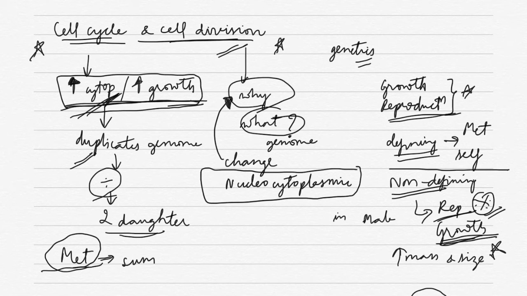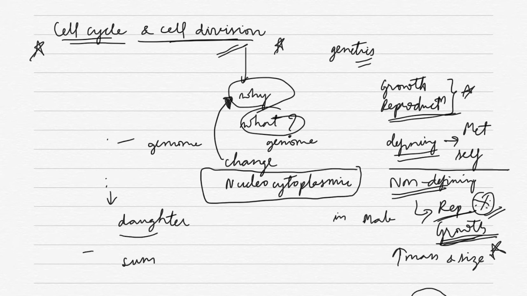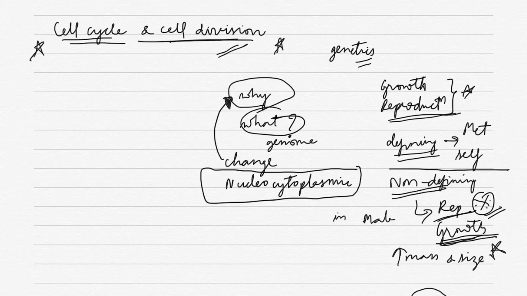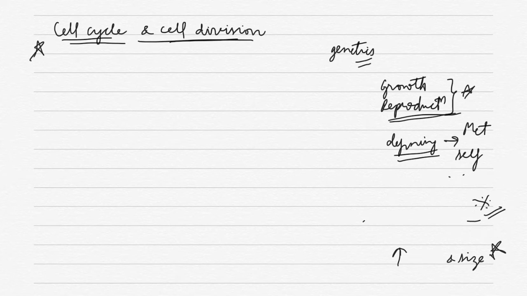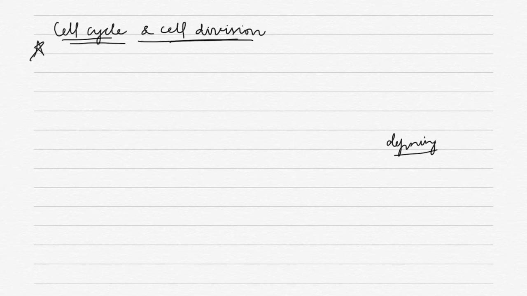Now we will study the cell cycle in detail. Now we will study phases of the cell cycle in detail.